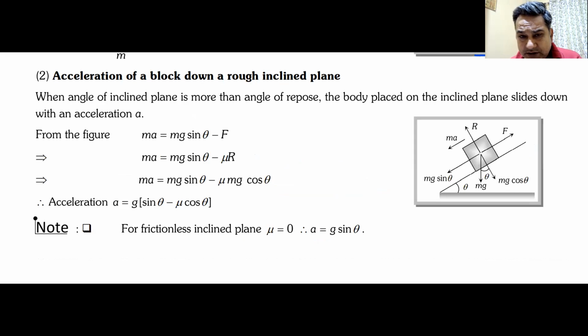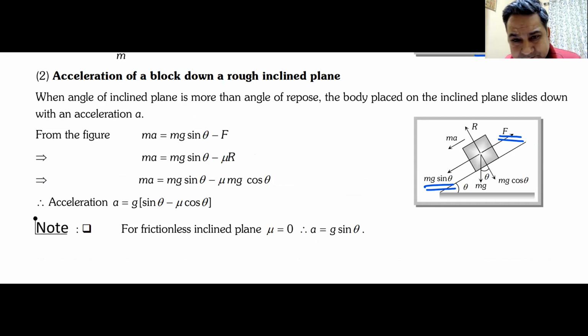Now here what we have done, the same question that we were doing just now. We had an inclined plane and we have kept a block on the inclined plane and the angle is more than the angle of repose. So the block will slide. Which force is trying to bring the block down? It is mg sine theta.